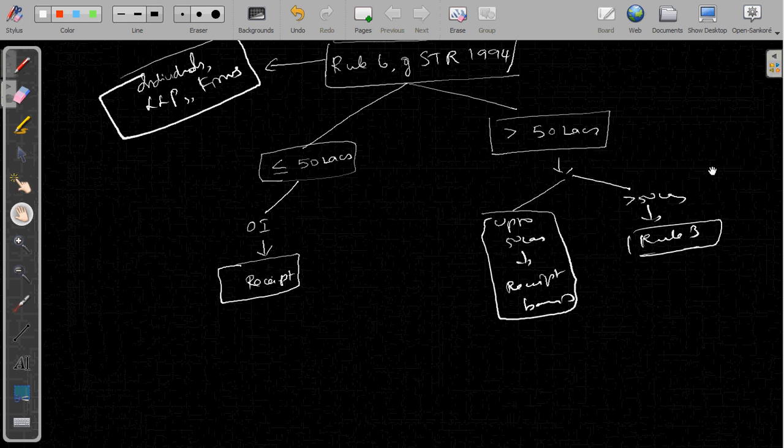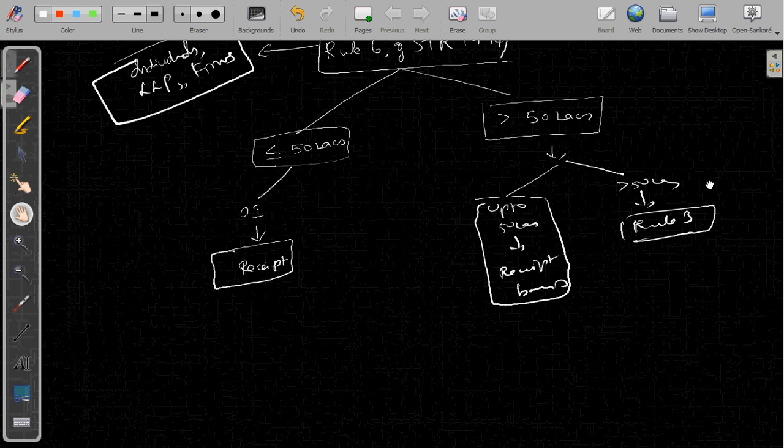It classifies services as service up to 50 lakh and more than 50 lakh. If it is up to 50 lakh, then instead of following rule 3, receipt basis can be followed. Service tax can be paid on receipt basis. If it is more than 50 lakh, then up to 50 lakh receipt basis can be followed, and for the portion above 50 lakh, rule 3 have to be followed.